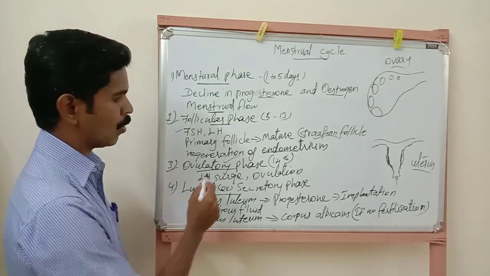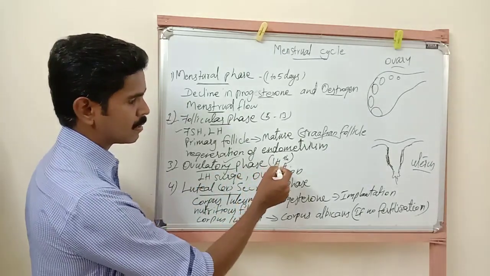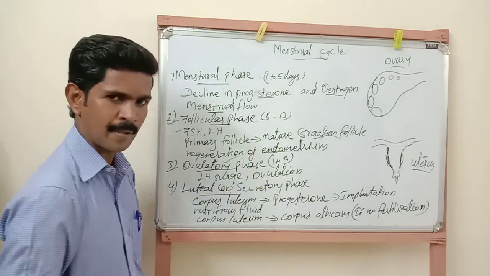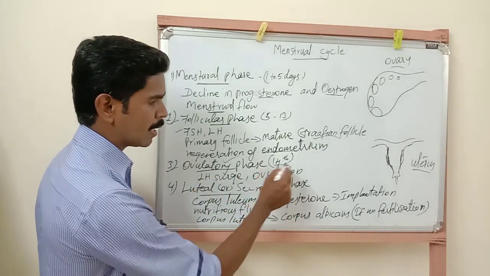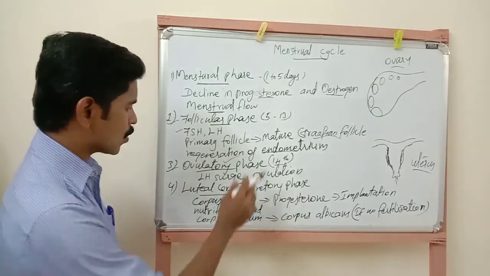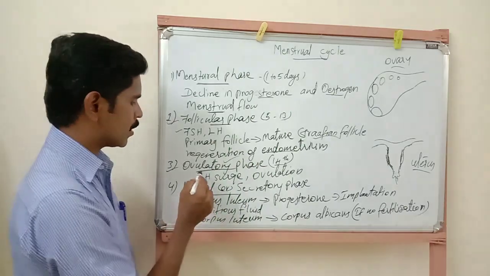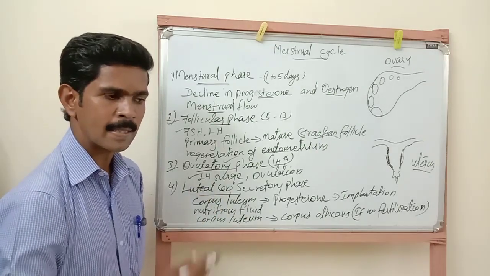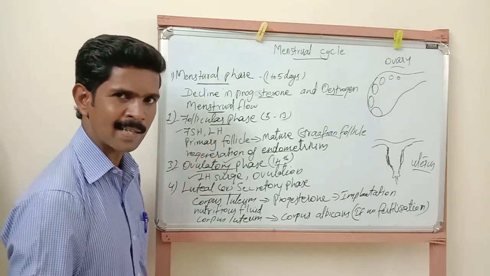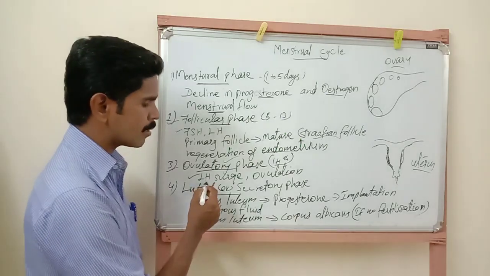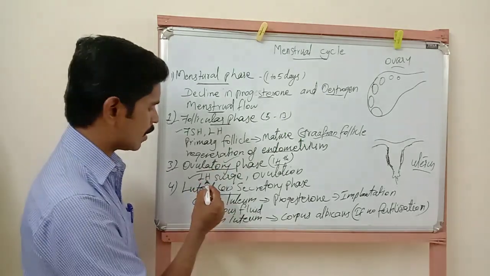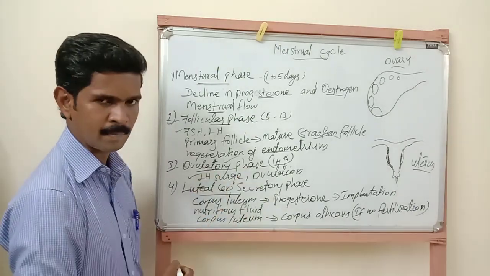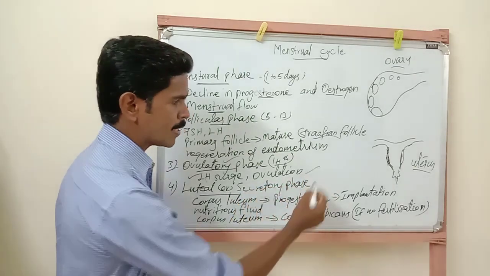Then the third phase, the ovulatory phase. The midpoint of this menstrual cycle is called the ovulatory phase. That means this phase takes place on day 14. Understand? During this time also, two important changes take place. One is that the amount of luteinizing hormone reaches the peak level, meaning a high level. So the amount of luteinizing hormone is increased. This condition is called LH surge. This is one of the changes during this ovulatory phase. And the second change is ovulation.